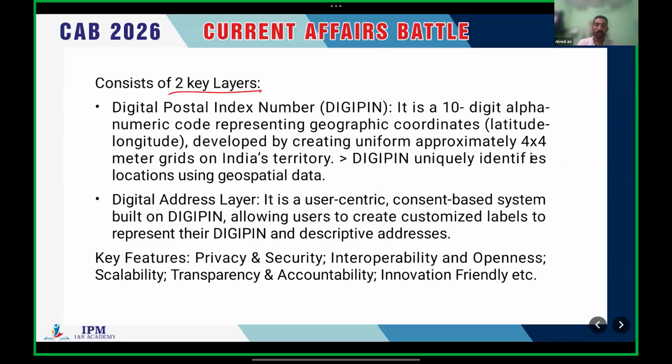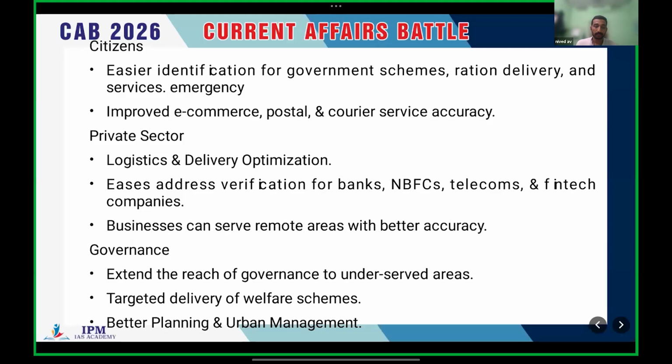There are two key layers: digital postal index number and digital address layer. The definition is not important, but you just keep these terms in mind: digital postal index number and digital address layer. We have the physical PIN number, but this is talking about a digital PIN number and a digital address layer. So that's about the UPSC preliminary examination point of view.